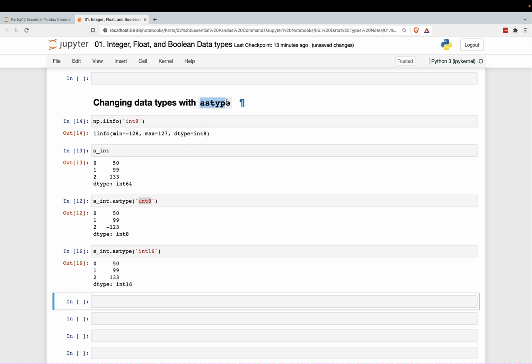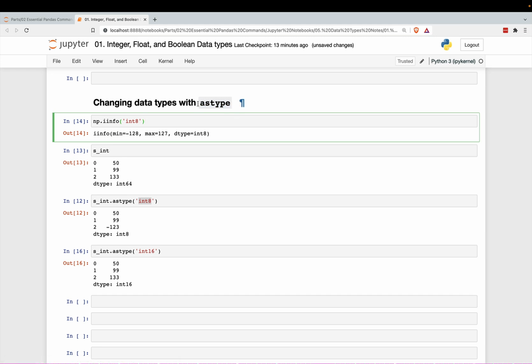So this is what we're going to be using, this astype method, for the rest of the chapter to change our data types in a series like such.